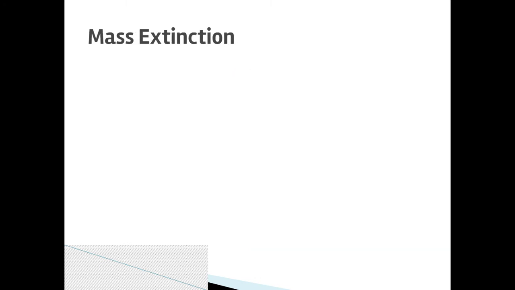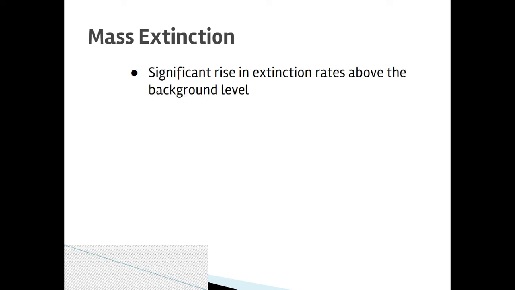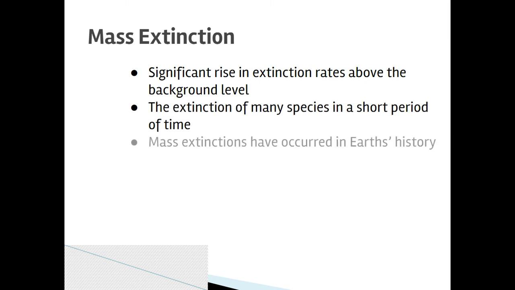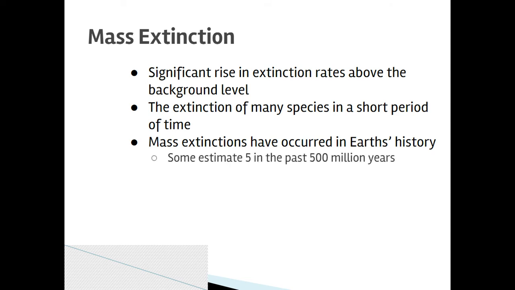Okay. The problem comes when extinction happens outside of the normal expected rate. And we call that a mass extinction. That's any period of time where there is a significant increase in the number of species going extinct in a given year or in a given time frame. Okay, so we've had mass extinctions throughout the course of Earth's history. Depending on what source you look at, I have several different books and resources that say different things. We estimate that there are about 5 mass extinctions throughout the history of Earth.